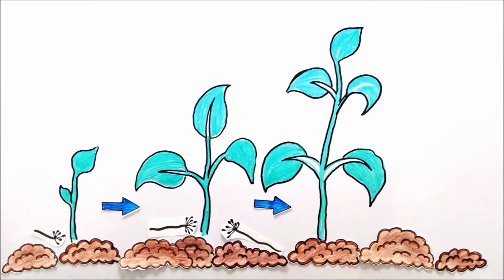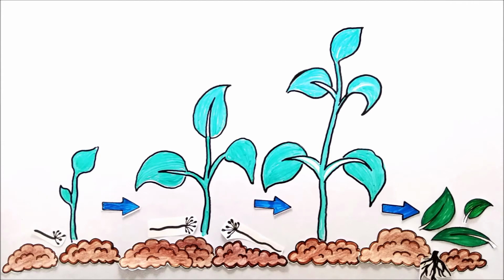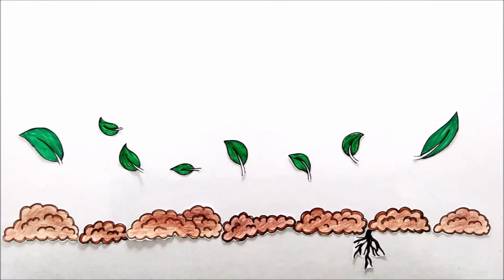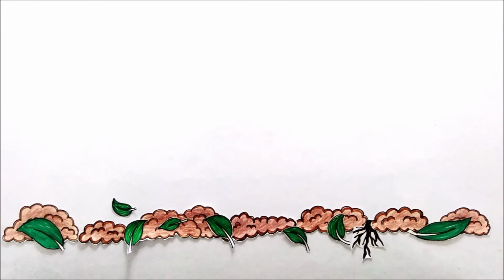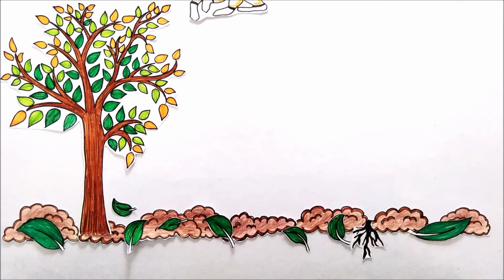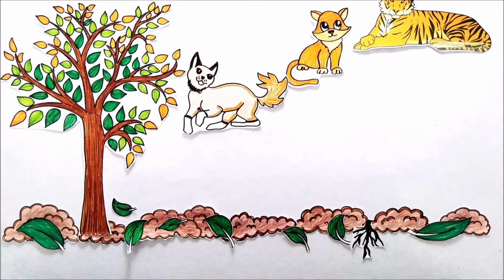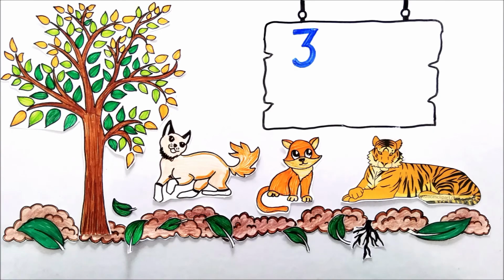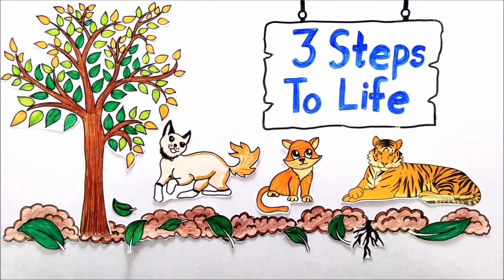These plants mature, die, and new ones take their place. Their leaves and roots are added to the soil along with animal waste, which eventually becomes organic matter. With the passage of time, this organic matter makes the soil fertile enough to grow thick vegetation and support animals. And this is how, with the help of these three steps, we get the soil which is cherished by all of us.